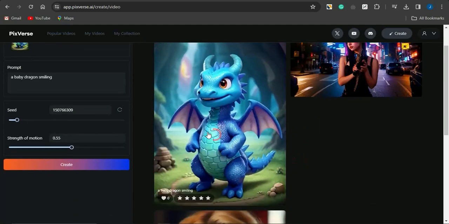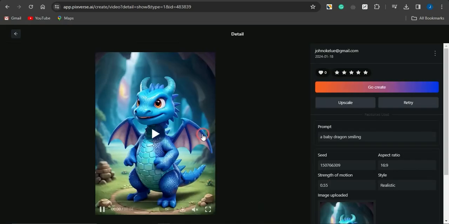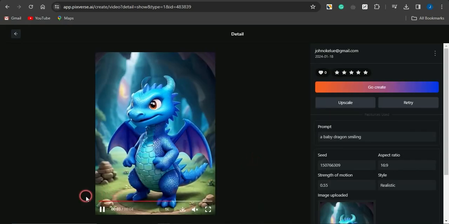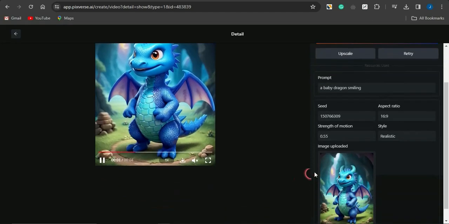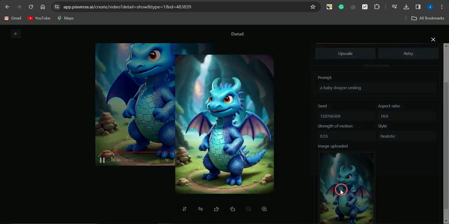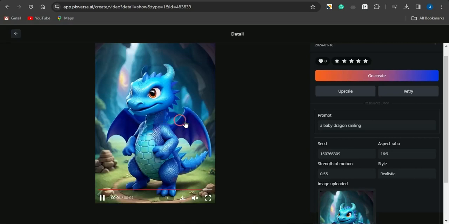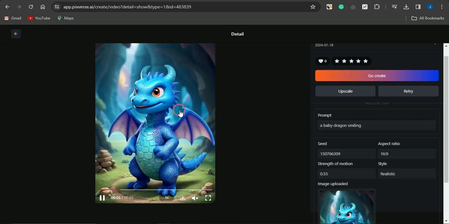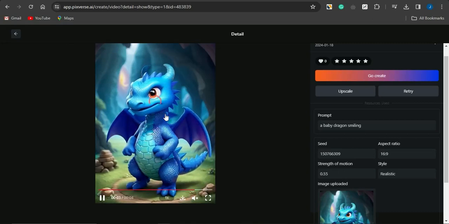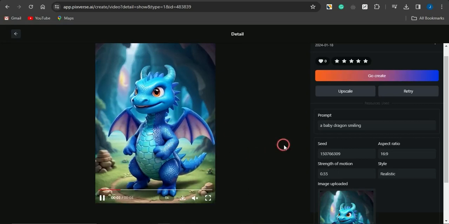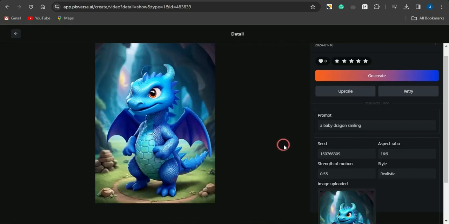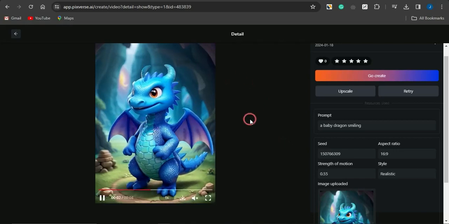So take a look at these, guys. This is the video that was generated. If I play the video, you can see it was generated just using this simple text prompt and this image. You could also take note of the motion of the wings of this baby dragon and also the tail. There is another motion in the background of the video, a little camera motion, and a head motion from this character. You can see how amazing this is.